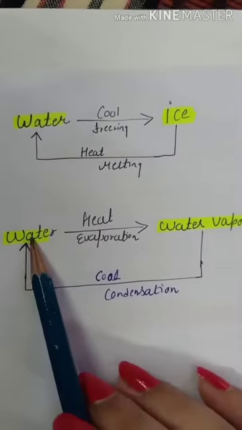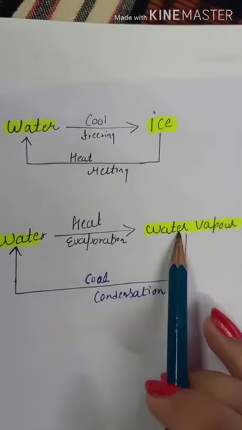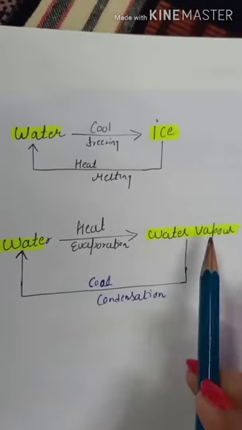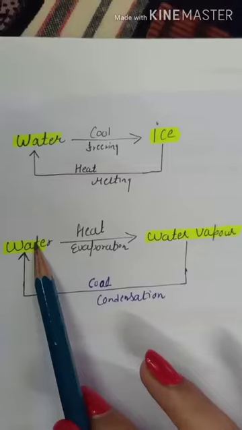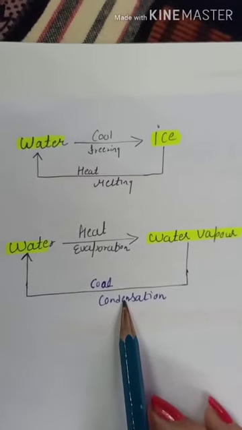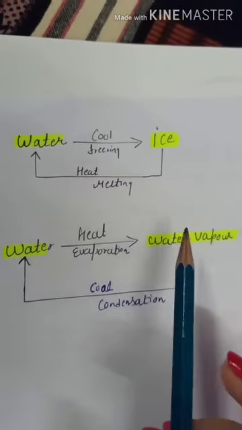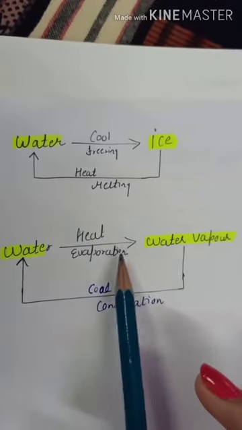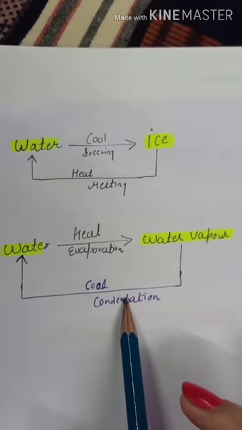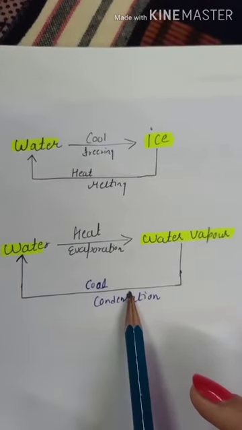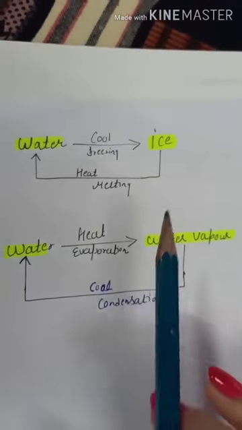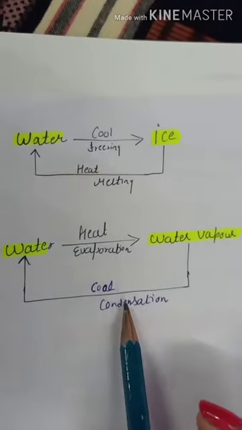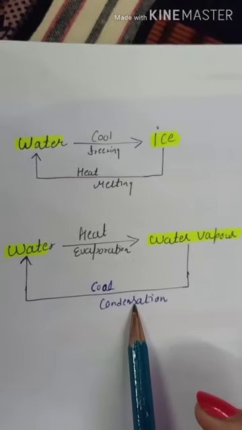Similarly, water when heated changes into water vapor, known as evaporation. And water vapor upon cooling changes into water, known as condensation. Water and water vapor both are interconvertible. So we can say evaporation and condensation both are reversible changes. In other words, we can say freezing, melting, evaporation and condensation all are reversible changes.